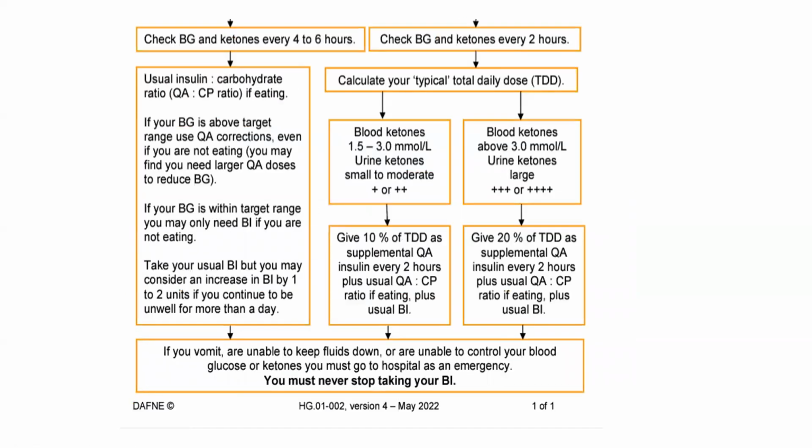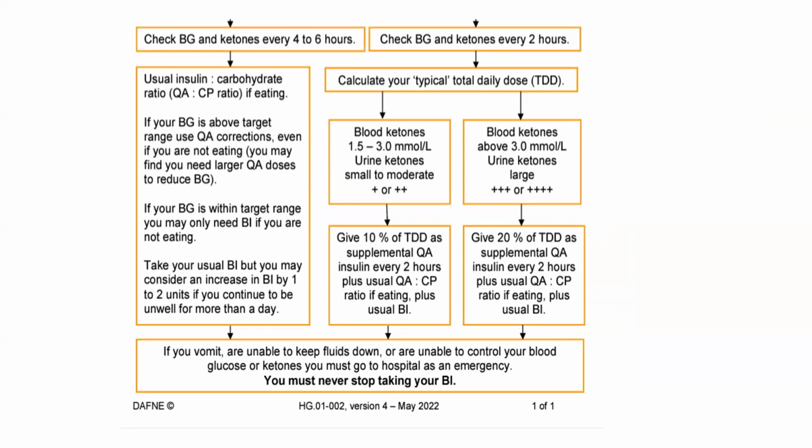Now, in cases of minor illness where the blood glucose and the ketones are checked every 4 to 6 hours, first and foremost, the patient should take the usual insulin to carbohydrate ratio if eating. Basically, CP is a carbohydrate portion.